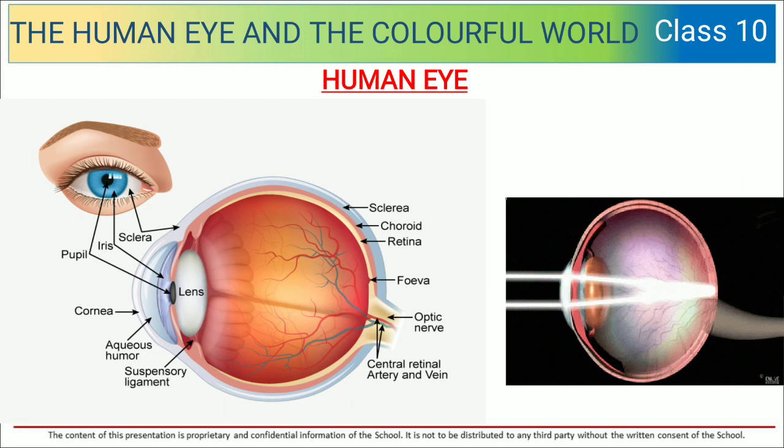Over here, children, you can see the structure of the human eye, where you can see various parts of the human eye: retina, optic nerve, pupil, iris, cornea. And in the second image, you can see how the light falls and how the image is formed.